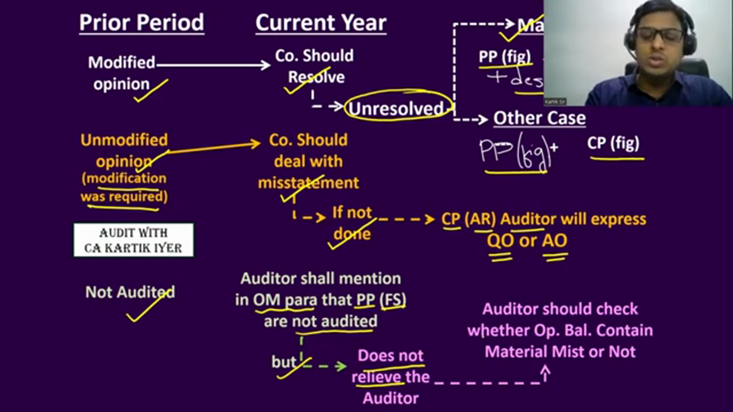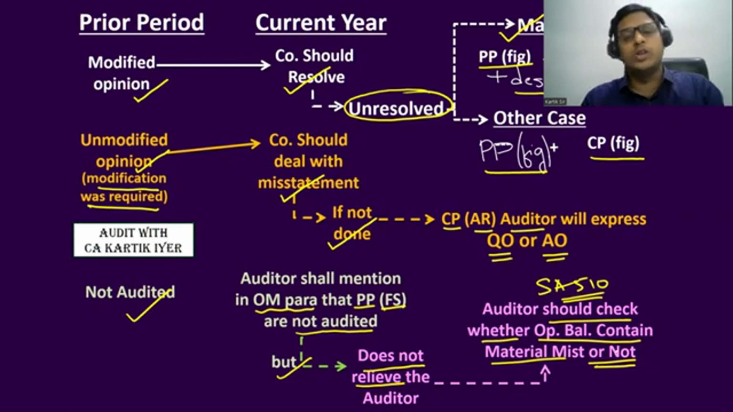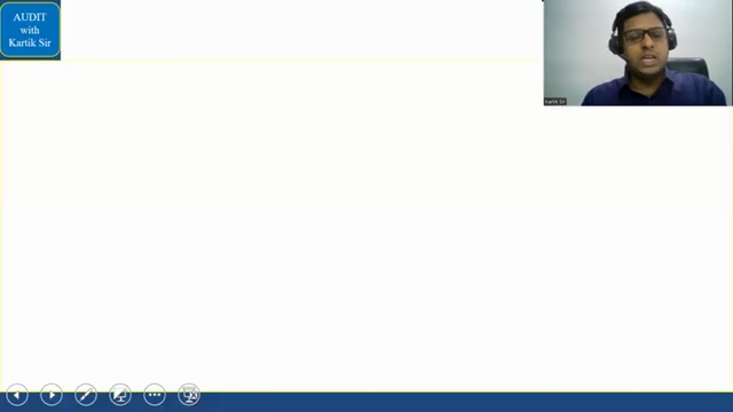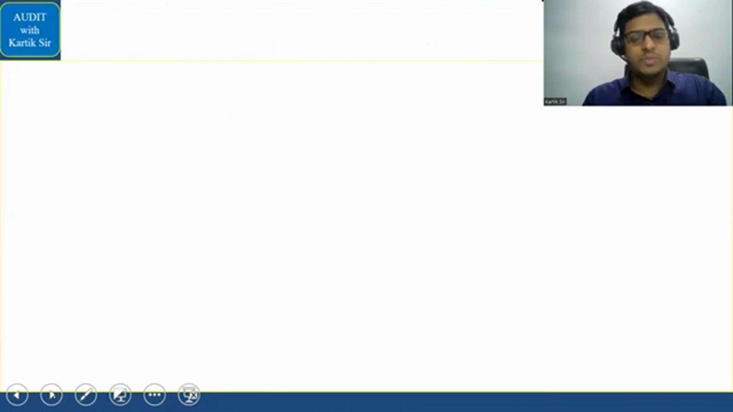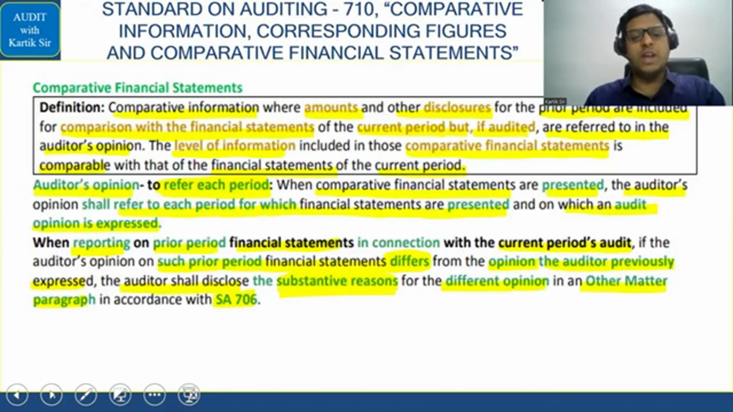For that, the auditor should do procedures as per SA 510, that is, the auditor should check whether opening balances contain any material misstatement or not. Okay. Next, after that, we did comparative information, corresponding figures, and now we are going to do comparative financial statements. I just want you all to look at this part. Comparative financial statements.